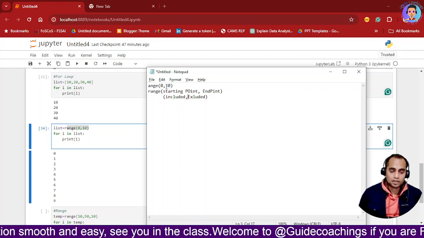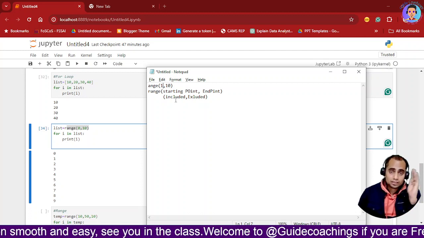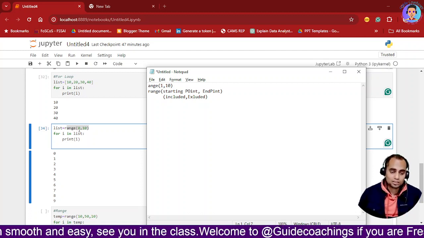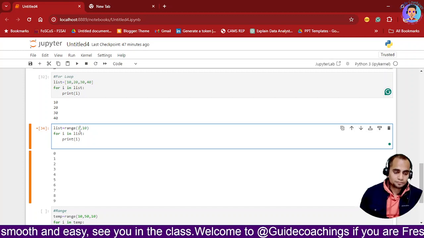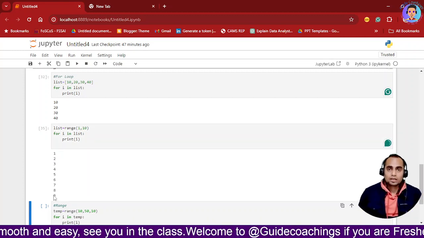And here it is starting from the first value. Now if I change it from 0 to 1, what will happen? It will start from 1 and it will end at 9. See, if I change this to 1 and shift enter, it will start from 1 and end at 9th.